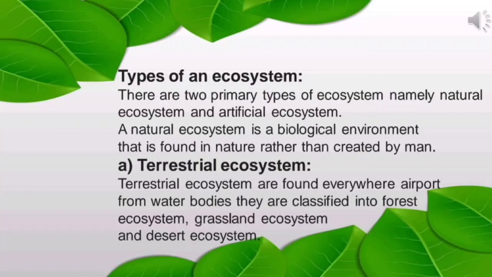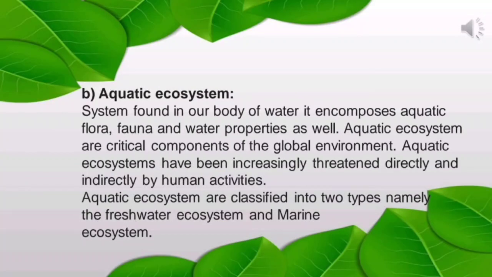Terrestrial ecosystems are found everywhere except water bodies. They are classified into forest ecosystem, grassland ecosystem, and desert ecosystem. Next, we will see what is aquatic ecosystem. A system found in any body of water.